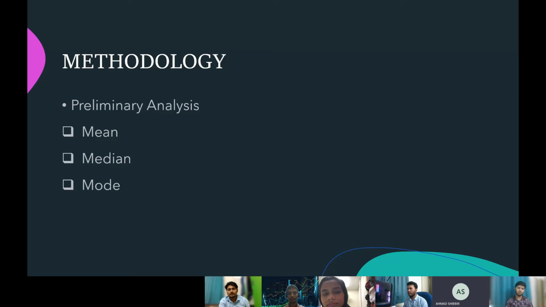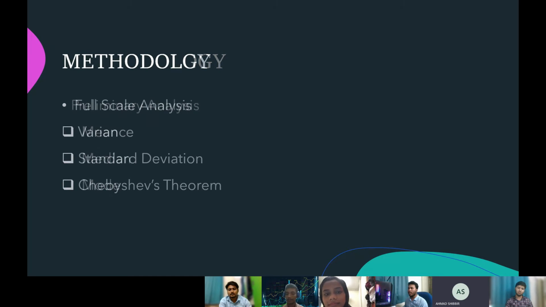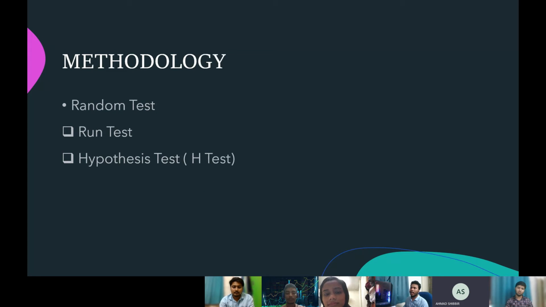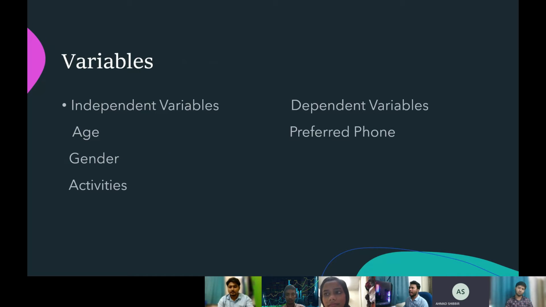And here is the methodology, the preliminary analysis. To measure the centrality, we used mean, median, and mode. And full scale analysis was the variance, standard deviation, and Chebyshev theorem. And for our randomness test, we used the run test and hypothesis test. It was also called the Z test. And our dependent variable is the preferred phone, and independent variables are age, gender, and activities.